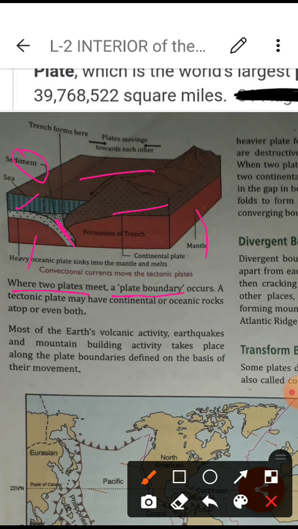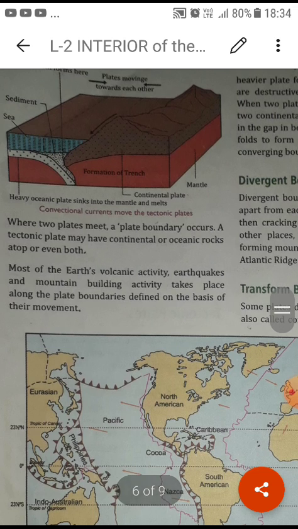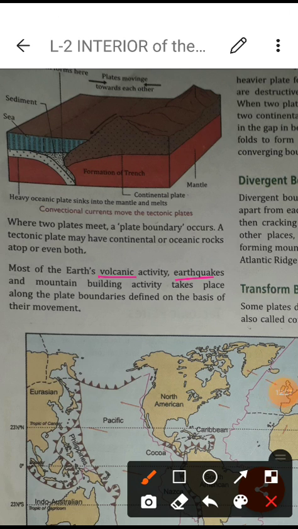And where the plate boundaries meet each other is the most dangerous part for any kinds of activities. Okay, so in this way we have to understand what is given in this paragraph. Most of the earth's volcanic activities, earthquakes and mountain building activity take place along the plate boundaries, defined on the basis of their movement. Now we know about the tectonic plates.